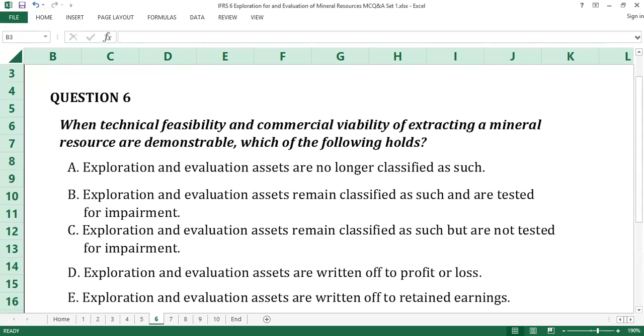Question number 6. The answer to question number 6 is A, exploration and evaluation assets are no longer classified as such. When the technical feasibility and commercial viability of extracting a mineral resource are demonstrable, exploration and evaluation assets are no longer classified as such. They are classified as items of property, plant, and equipment or intangible assets, depending on their components, upon which IAS 16 and IAS 38 are applied respectively. A is the answer to question number 6.